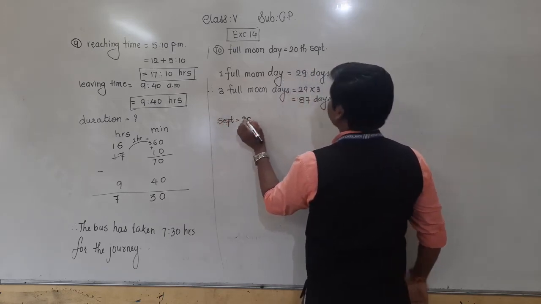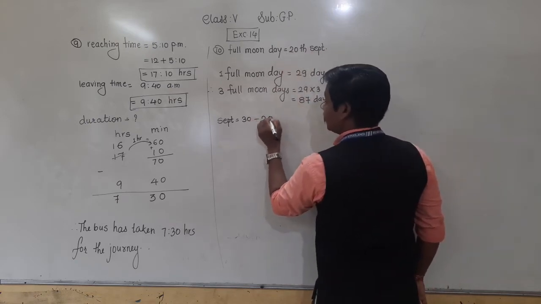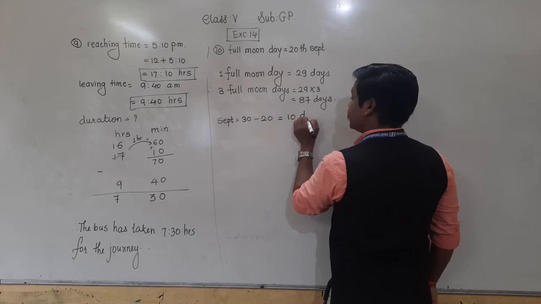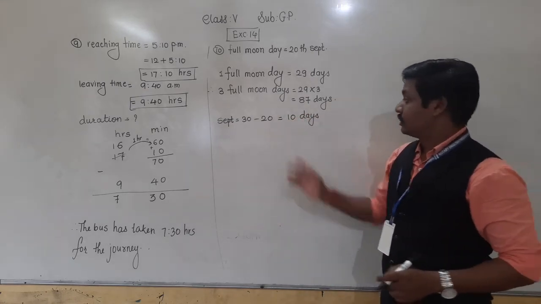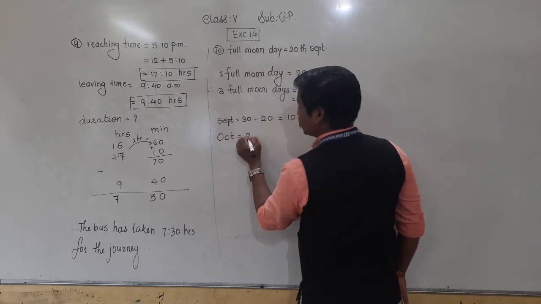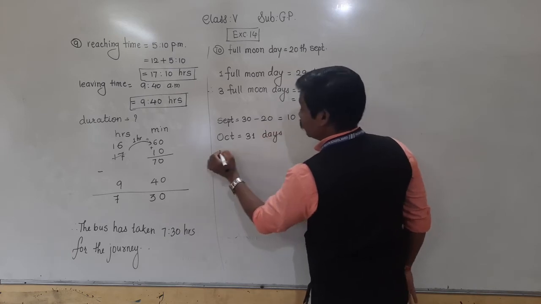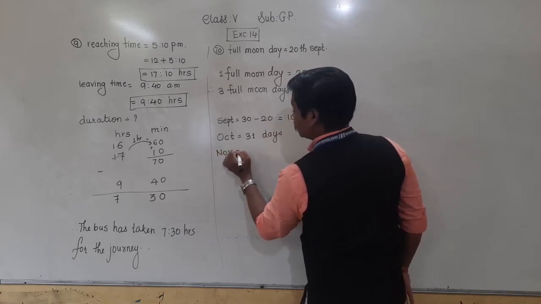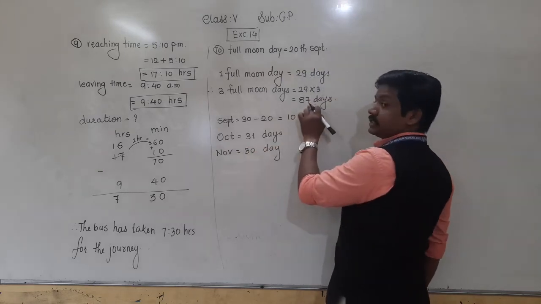So from 30, subtract these 20 days. Remaining 10 days from September. Then October has 31 days. Again November, 30 days. We have to make a total of 87 days.